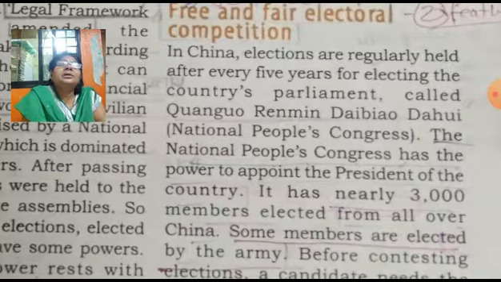If we take the example of China, elections are regularly held every 5 years for electing the country's parliament.